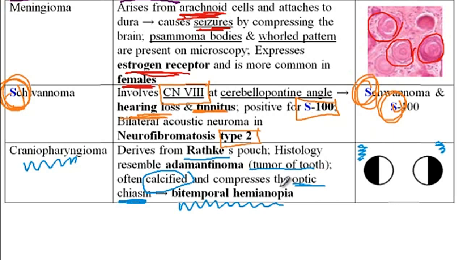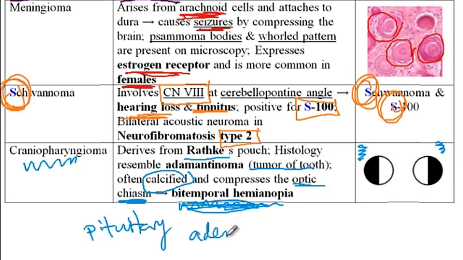And then the question that I have for you here is, what other type of tumor is associated with bitemporal hemianopia? And the answer is pituitary adenoma, which also causes compression of the optic chiasm, as a consequence of which it will cause bitemporal hemianopia. Now, another question that I would like to ask you is, what is the most common pituitary adenoma? And the answer is prolactinoma is the most common pituitary adenoma.